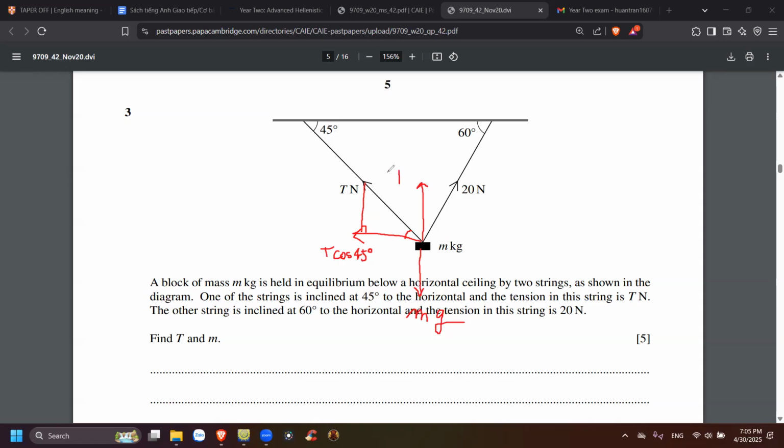And so this one is going to be T sine 45 degrees. Okay. And this one is the same thing, so you should have this one as 20 cosine 60 degrees, and you will also have this one, 20 sine 60. You got it now? Yes, I got it now. Okay, so of course, horizontally they cancel each other.